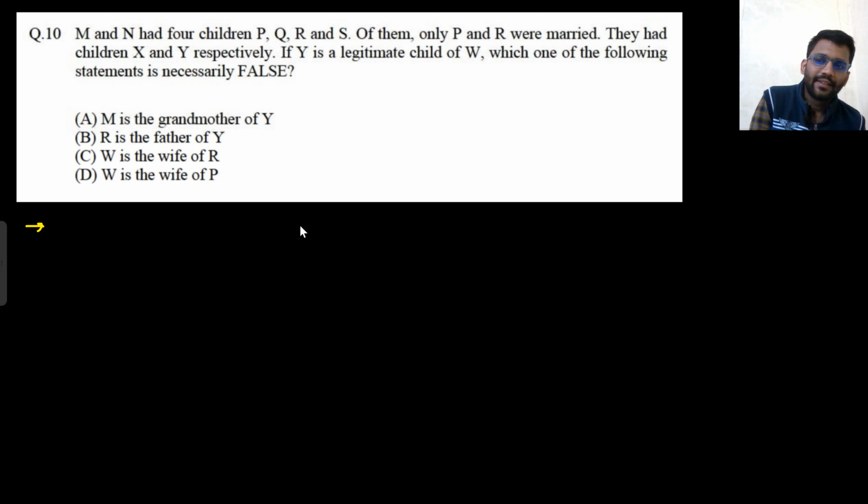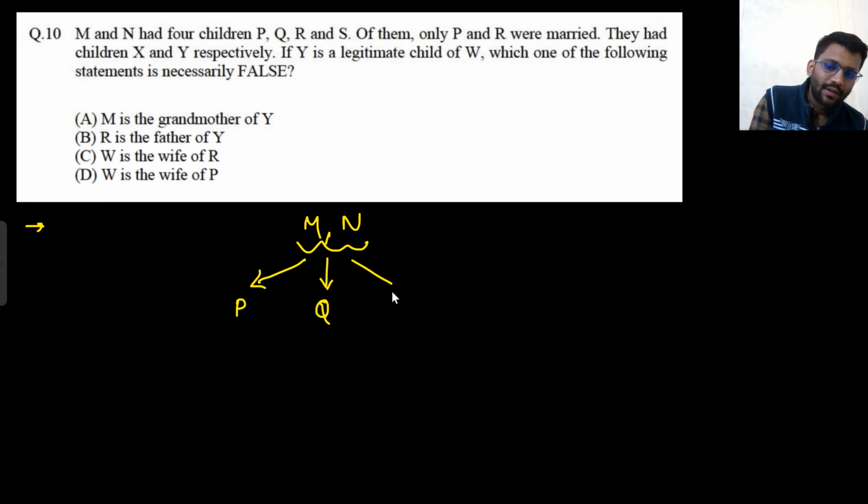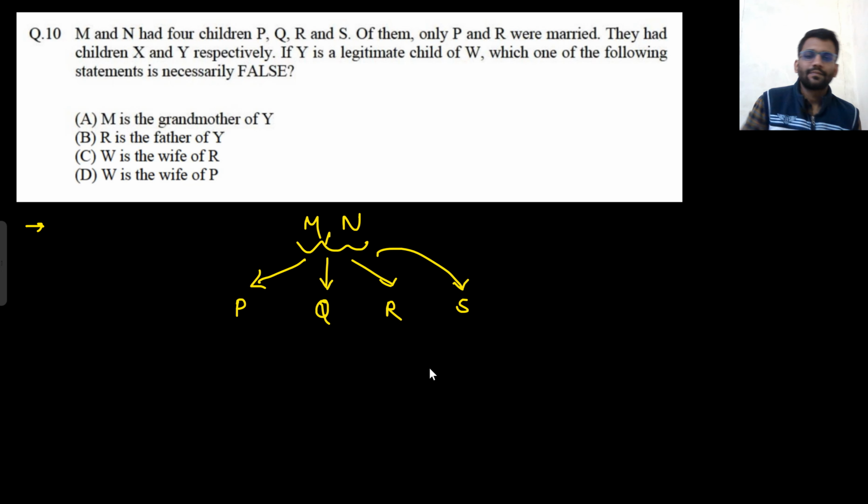M and N had 4 children. Who is mother? Who is father? No, it's not given. They had 4 children: P, Q, R, S. If P and R were married, not to each other, okay, they are siblings, and they had children X and Y respectively. So P had X and R had Y.